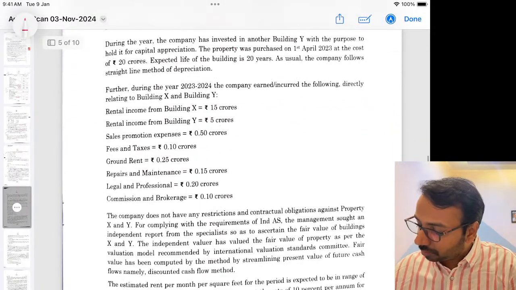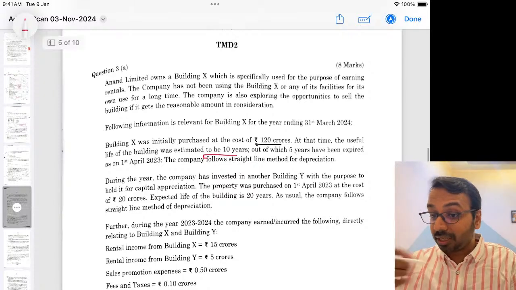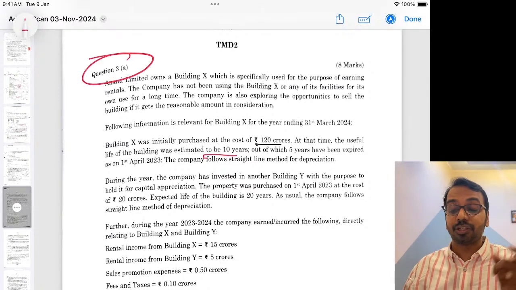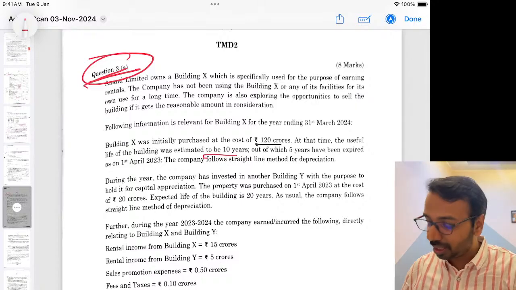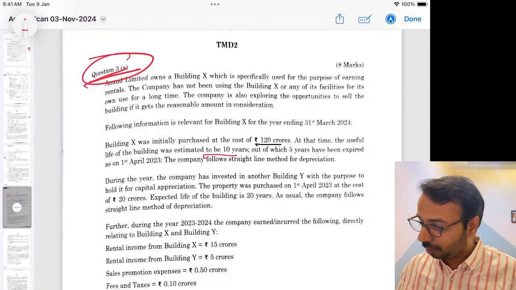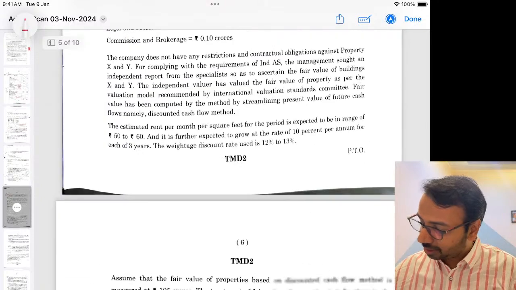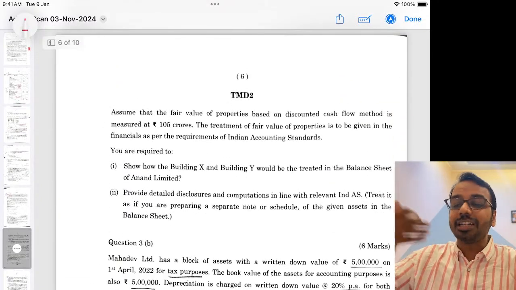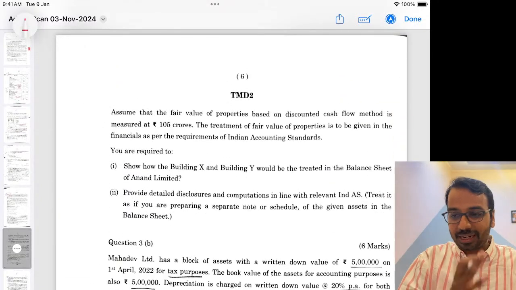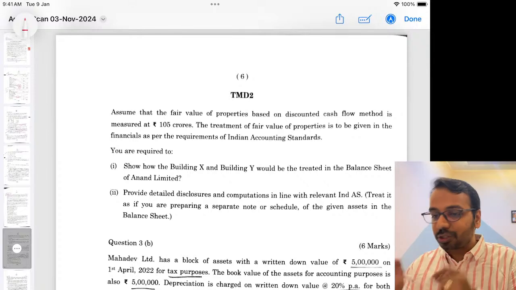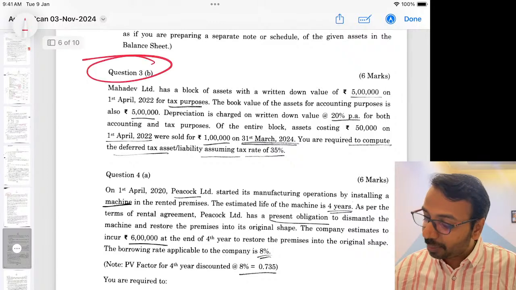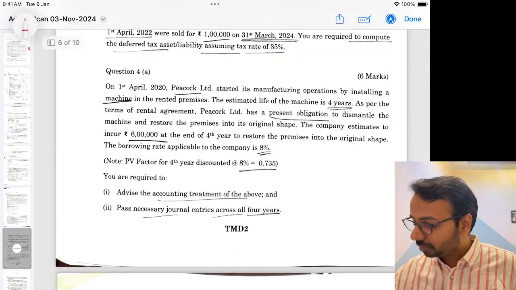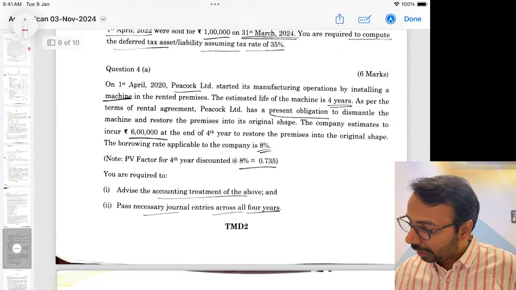Even in my Ind AS 34 YouTube revision, I had told that this kind of questions can be tested, and that is what has been tested in this particular paper. Exactly the same thing as in the study material. This is more for disclosure requirement, and Ind AS 34 had clearly said that disclosure requirement can be tested from this particular standard. Then this requires some knowledge of taxation for computation, nothing very difficult. Then